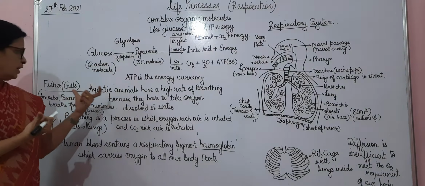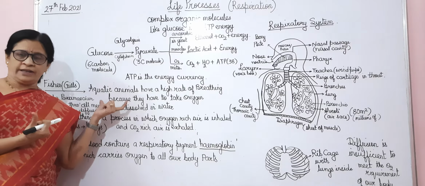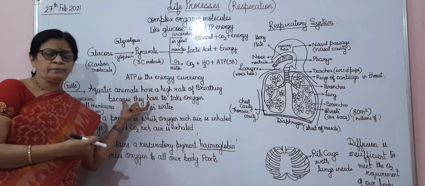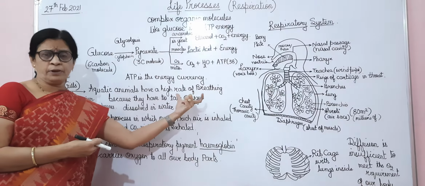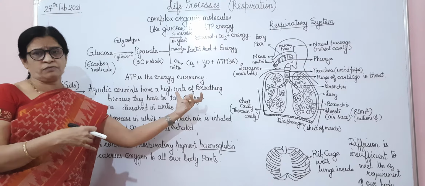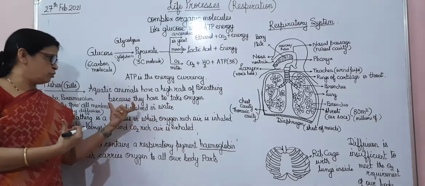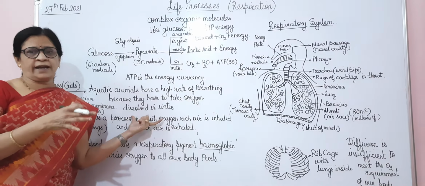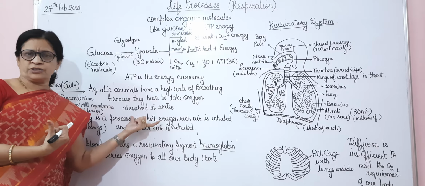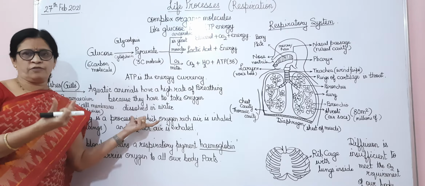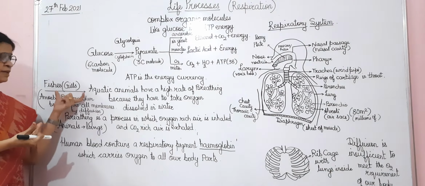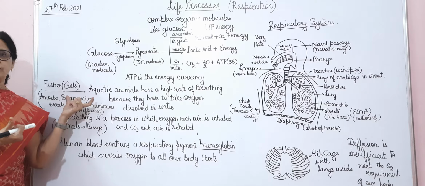Now those animals which are aquatic take oxygen from the water. So aquatic animals have a high breathing rate. Why? Because they have to absorb the oxygen which is dissolved in that water. So fishes, which are aquatic animals, take in oxygen from the water with the help of gills.